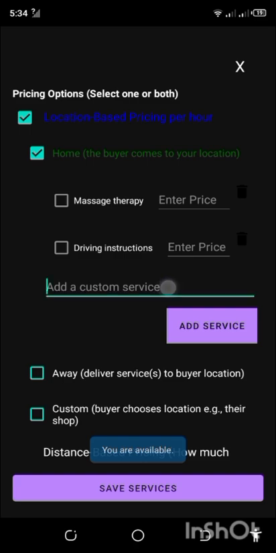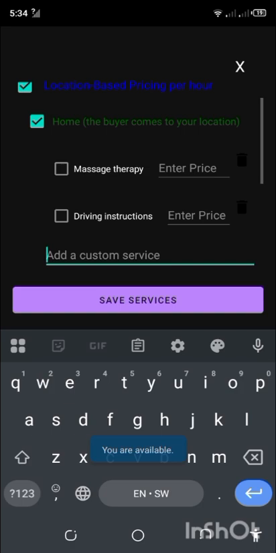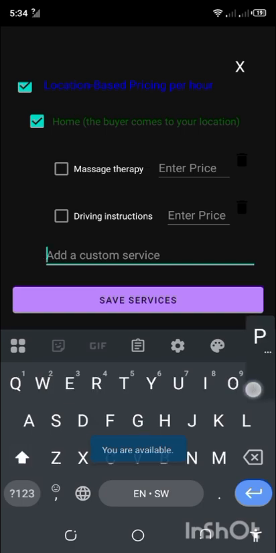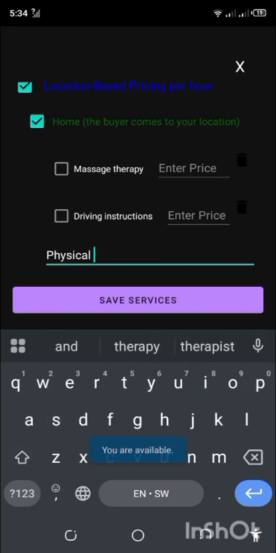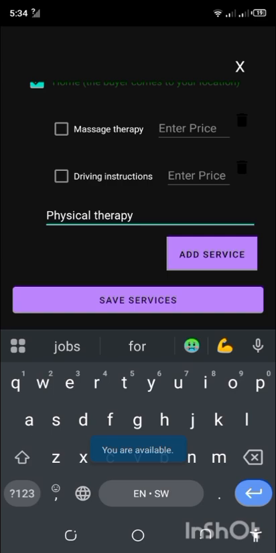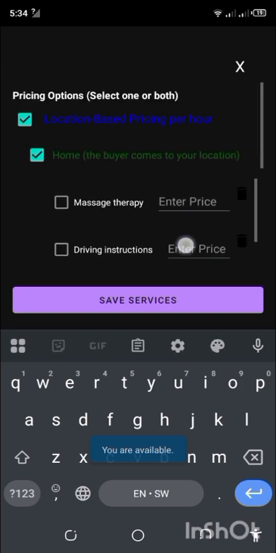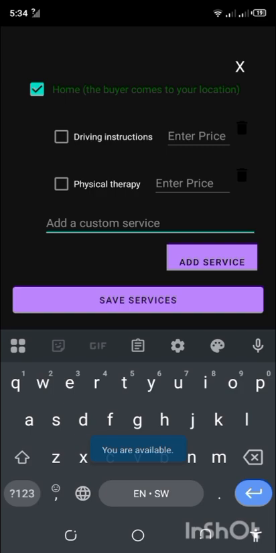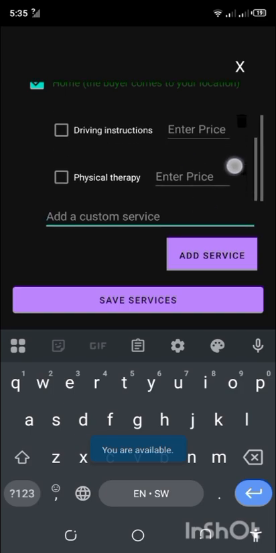Now, for example, I can say I want to add physical therapy. After typing in physical therapy, kuna button hapo chini, add service. Click it. What happens? The physical therapy joins other services.